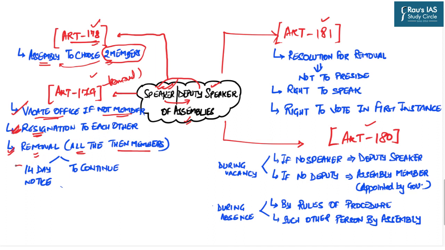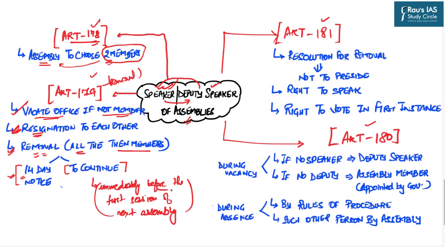However, there are two sub-conditions attached with this removal procedure. First is that the Speaker or the Deputy Speaker whose resolution is in motion must be served at least 14 days' notice. And the second thing is that the Speaker or Deputy Speaker shall continue in office until immediately before the first session of the next assembly.